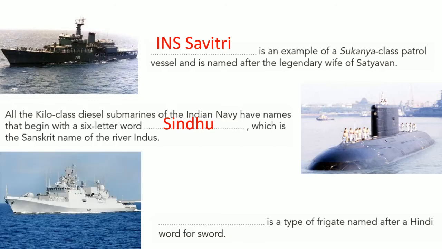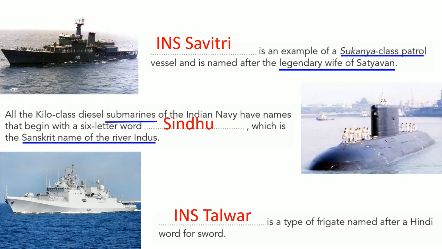Let us see the next one. This is a type of frigate named after a Hindi word for sword. INS Talwar. Talwar is a Hindi word meaning sword. Underline the important keywords. For Savitri, it is a Sukanya class patrol vessel named after Satyavan's wife. Next one, another type of submarine named after the river Indus, the Sanskrit word. Next one, the Hindi word meaning sword, INS Talwar.